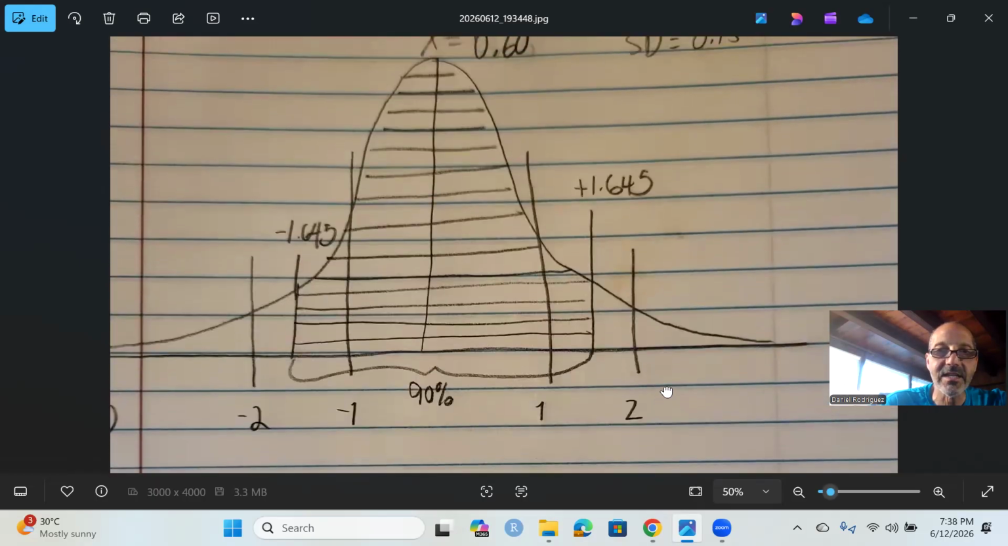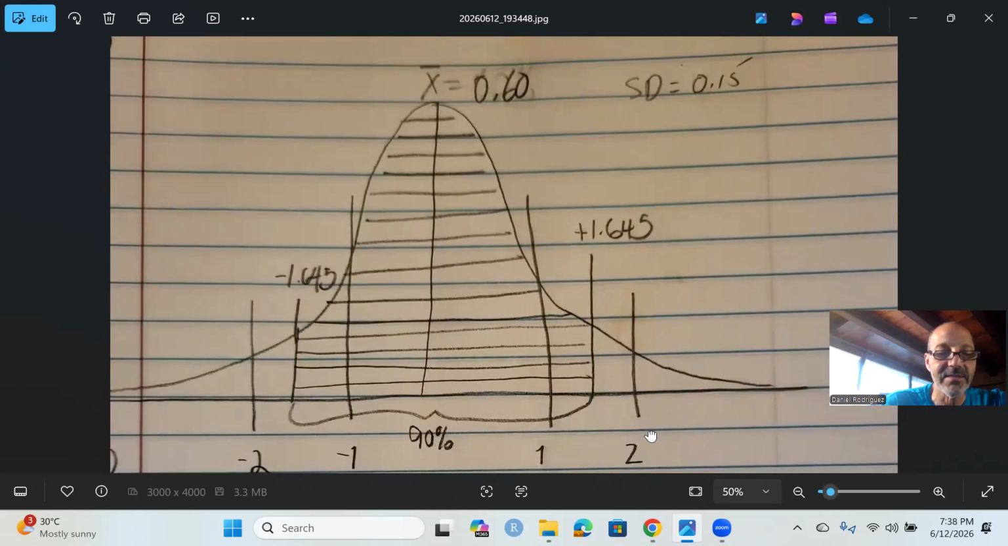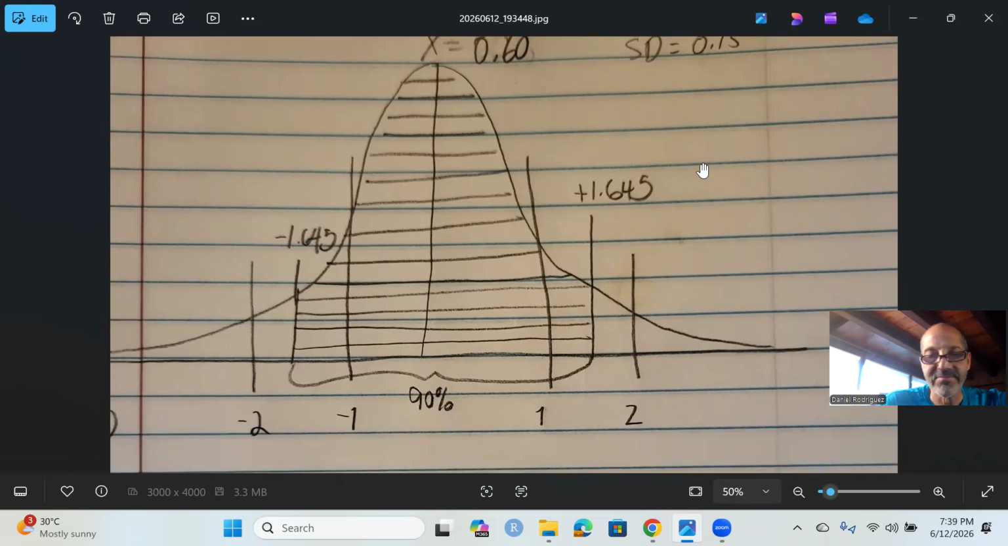So I just drew a normal distribution here with a mean. It's a Latin letter because it's a sample. It has a mean of 0.6. So we don't know what the population mean is, right? And it has a standard deviation of 0.15. If you put that in terms of the empirical rule, that's why I drew the lines here for one standard deviation above and below the mean, and two standard deviations above and below the mean.